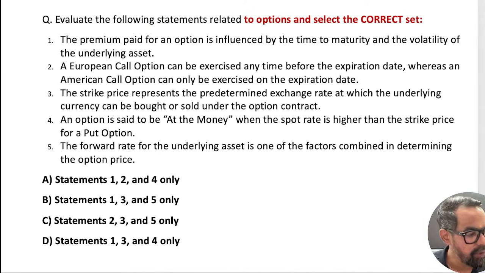Now next one. So options, and you have to select the correct one. You have to find out the correct statement about the options. You know the differences between American options. This is the option chain basically.